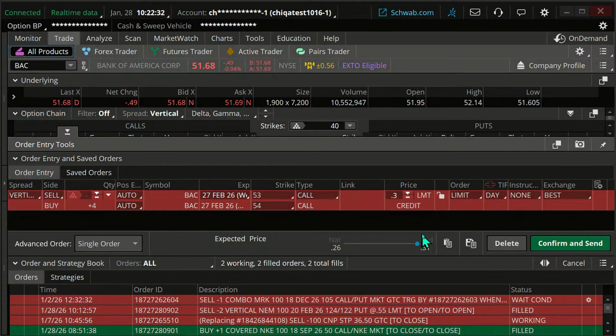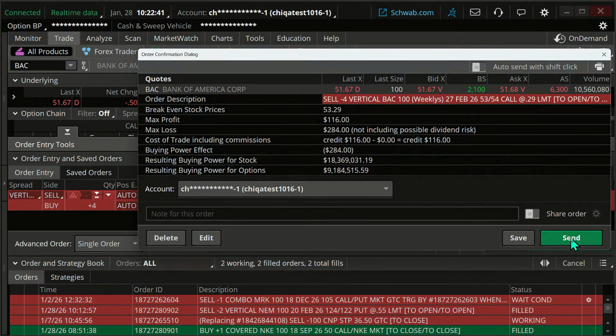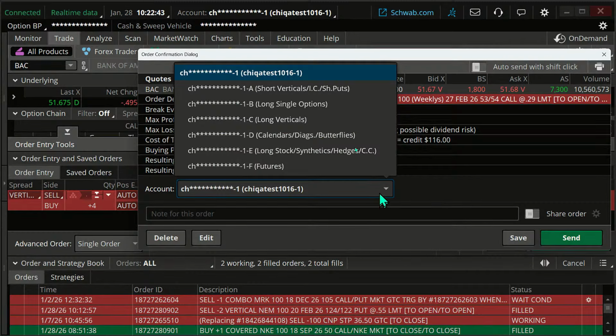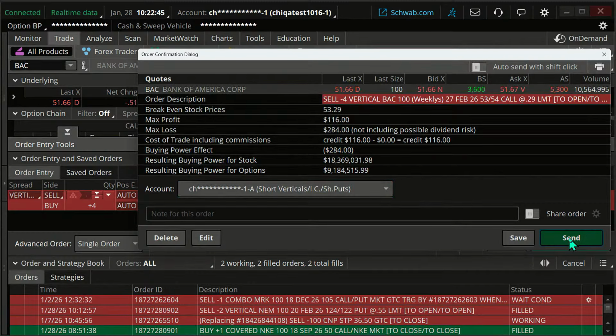So I'm going to click on confirm and send. Actually, I'm going to go again. Mid price would be nice, probably unlikely. I'll go down to maybe 29 on that. Okay. I'm going to send that. I'm going to put it in our short verticals bucket and put that in.